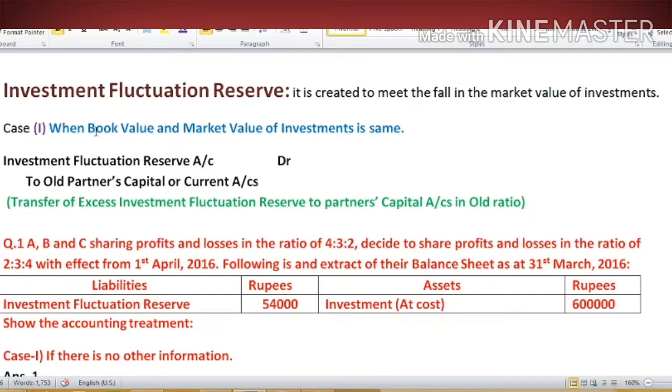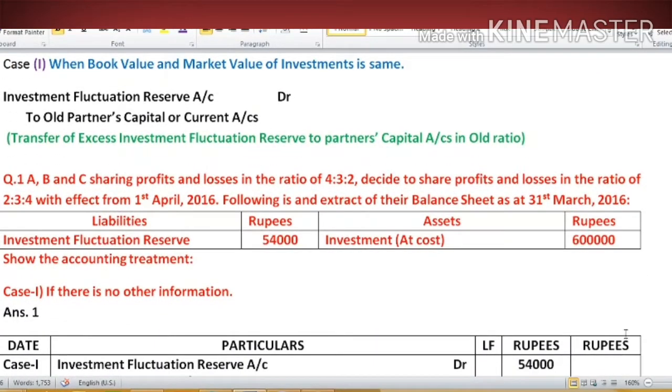So what we have to do, we have to transfer the whole reserve into old partners' capital account or current account. So what will be our entry? Investment fluctuation reserve account debit to old partners' capital or current account. Now let's understand this by taking this example.